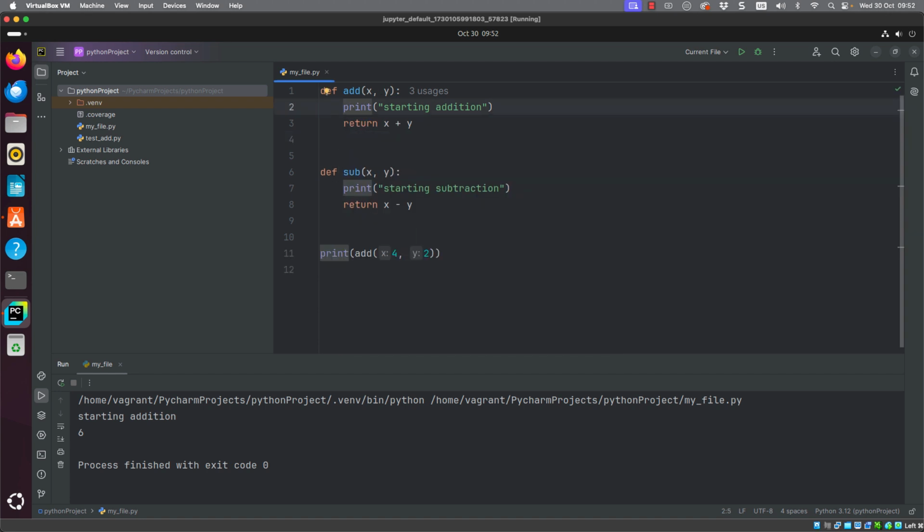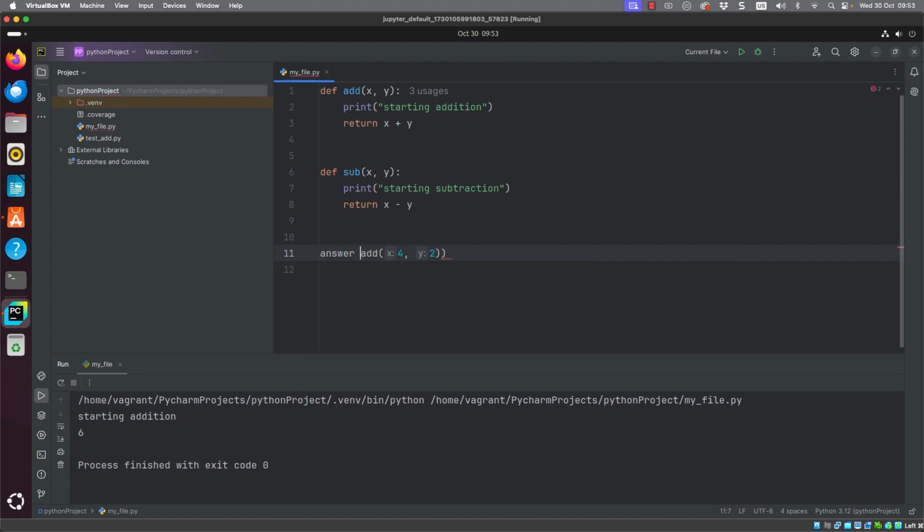Not only did it format the indent level, it also added 2 empty lines between each function and between the sub-function and my print. So it's tidied my code up, and the idea is that Python is developed to be a clean and easy to read and easy to maintain code base.